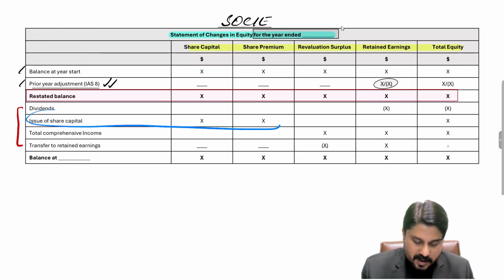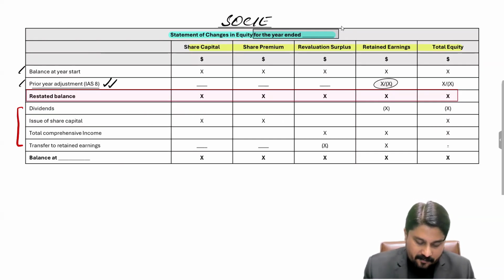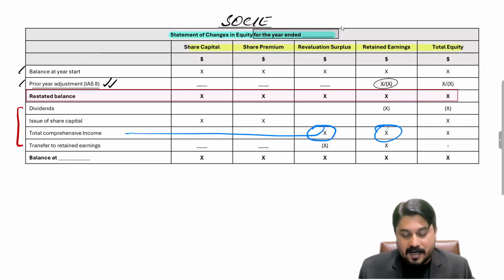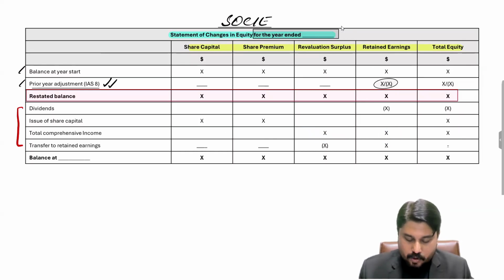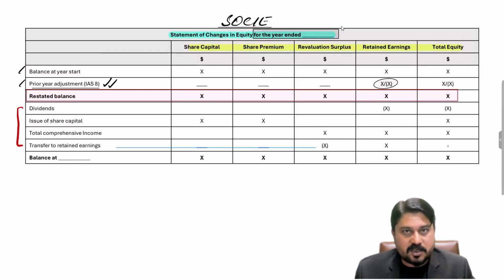If the company has issued shares, share capital will increase, and if the shares are issued at more than their par value, there's a premium, so the differential is to be taken to share premium, and the total will also be increased. Thereafter, if the company has total comprehensive income, the profits are to be taken to retained earnings, and if there are OCI changes, that is to be taken to revaluation reserve, and it will also impact the total as well.